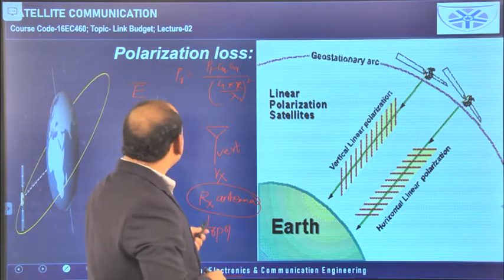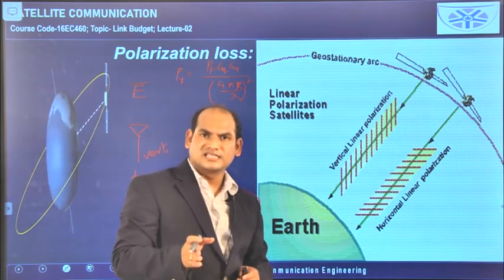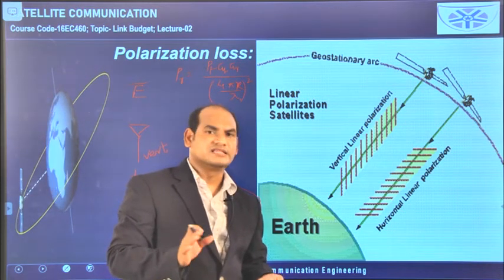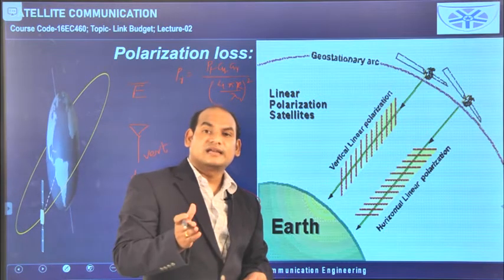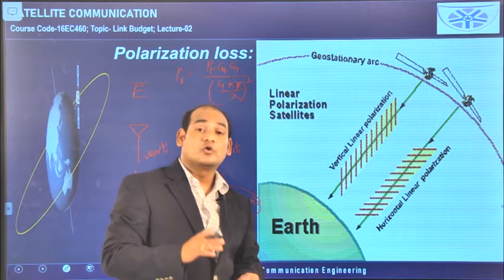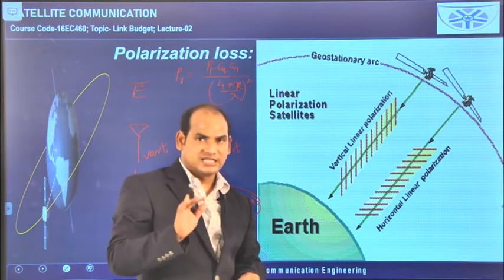So what conclusion can we give here? The feeder losses are possible at the transmitter level and at the receiver level. Antenna depointing losses are possible at the transmitter level and the receiving level. This polarization loss is possible only at the receiving side.